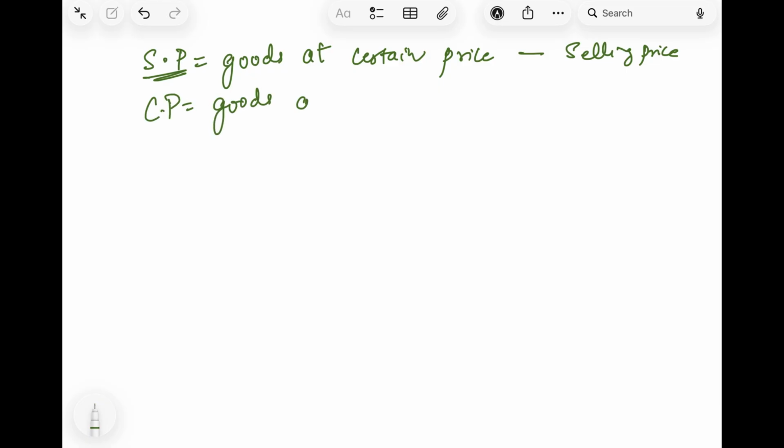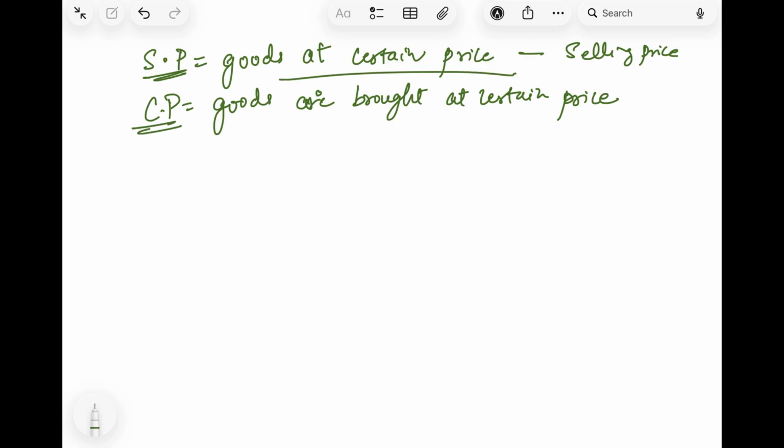So goods are bought at a certain price too. When the goods are bought at a certain price, that is the cost price, and when they are sold, that is the selling price. So while selling, that is the selling price of a good, and when someone buys, that is the cost price of that product.